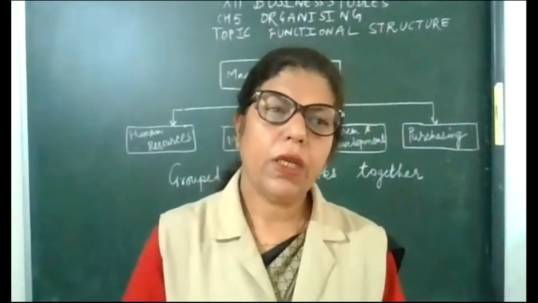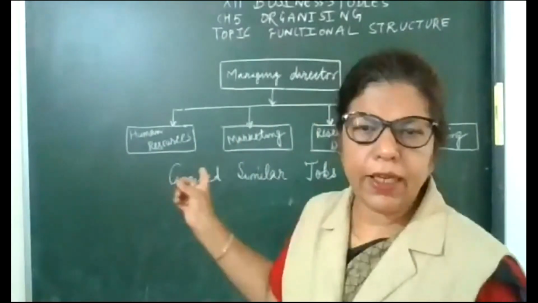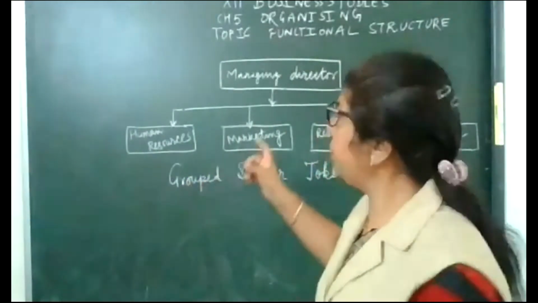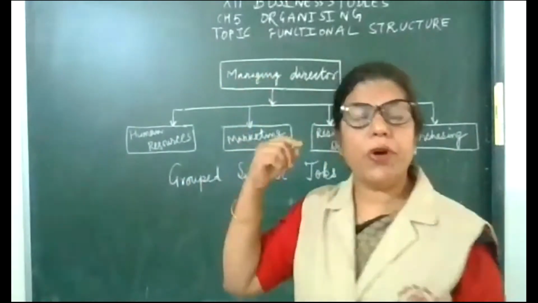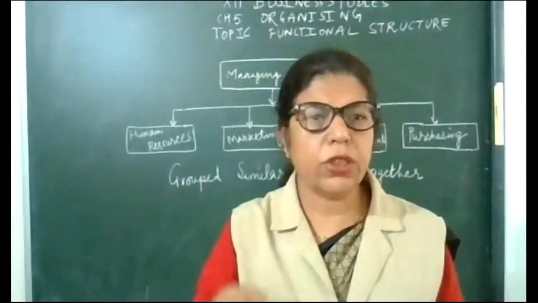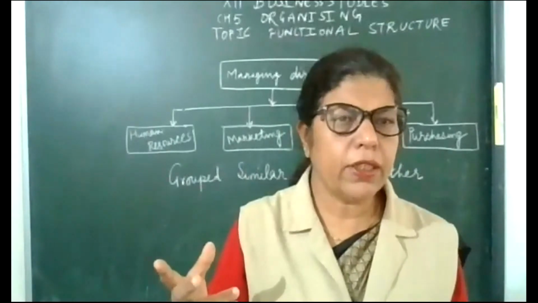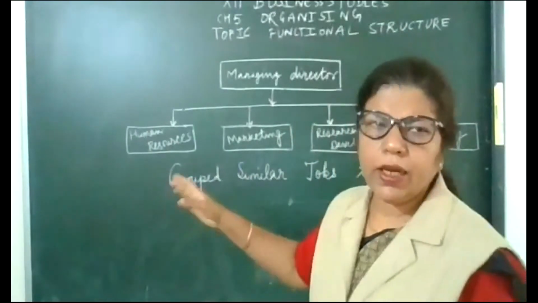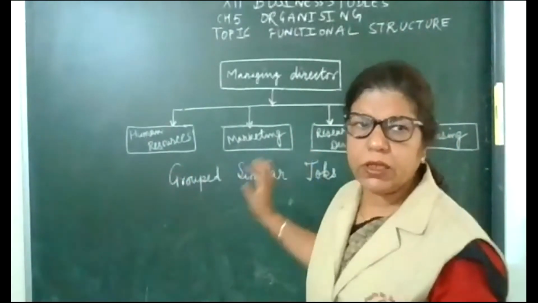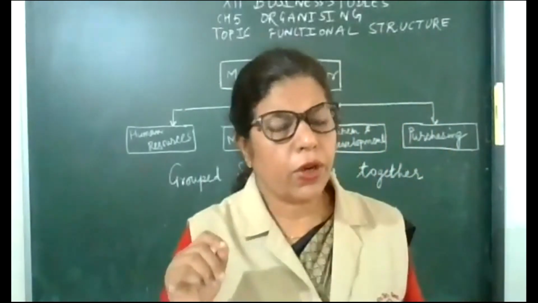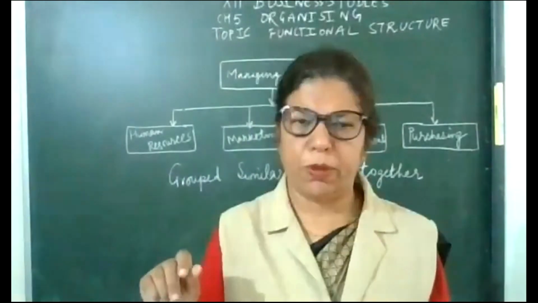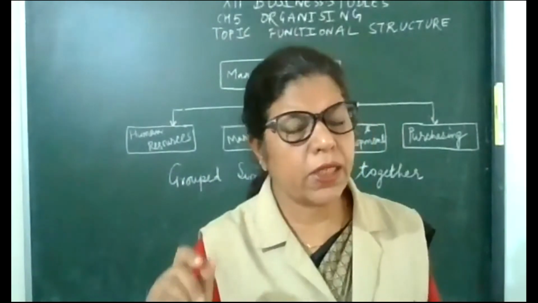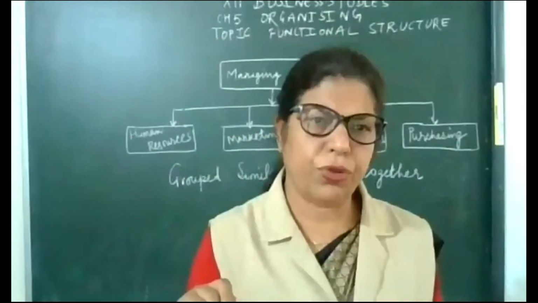Okay, now with the diagram I can explain to you. See, managing director, or you can say manager, or the leader. Then there are different departments or divisions on the basis of functions to be performed, on the basis of work they have to do.